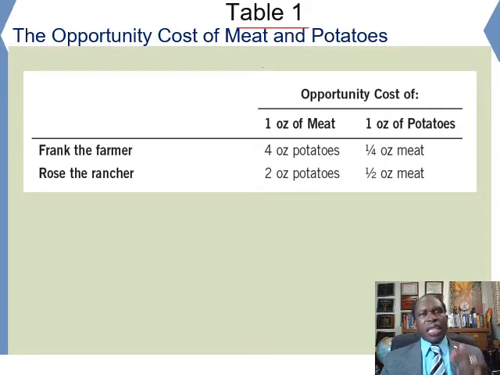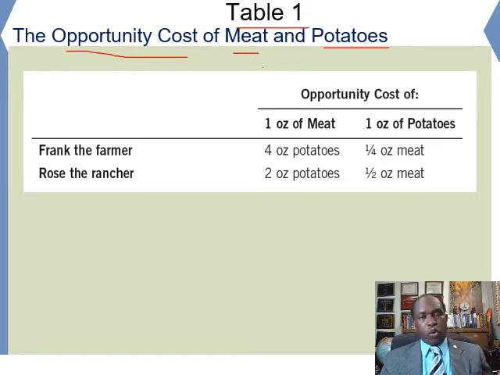Table 1 summarizes the opportunity cost of producing meat and potatoes. There are two ways to compute the opportunity cost. The first way: if the output is given to you, opportunity cost equals what you give up divided by what you get. Give up divided by gain.